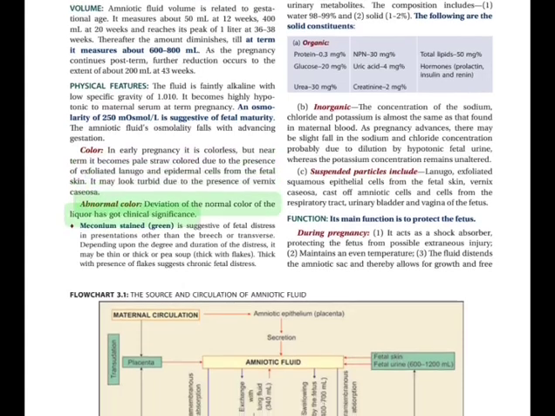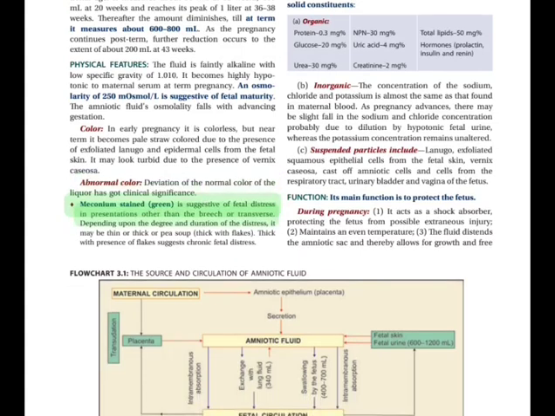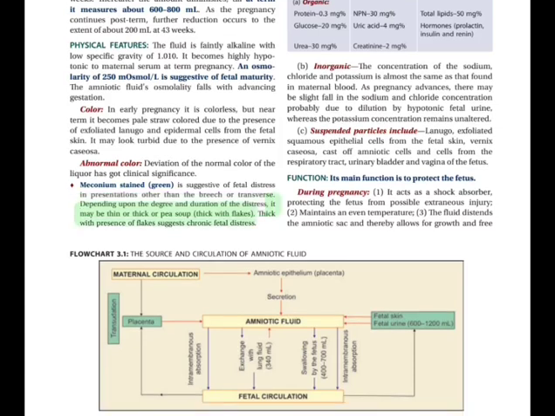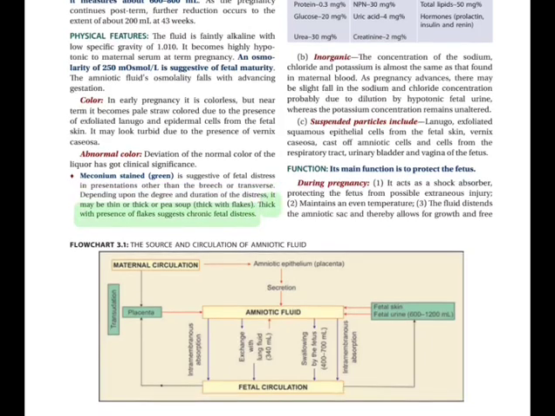Abnormal color. Deviation of the normal color of the liquor has clinical significance. Meconium stained, green, is suggestive of fetal distress in presentations other than the breech or transverse. Depending upon the degree and duration of the distress, it may be thin or thick or pea soup. Thick with flakes suggests chronic fetal distress.